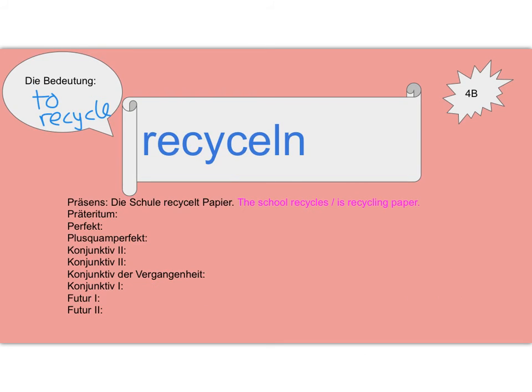Looking at recyceln, to recycle, it doesn't have an en, just the n. So if I take that off, I'm left with the stem, recycle. So the present tense sentence we're given, "Die Schule recycelt Papier." Well, if we're doing indirect speech, we can say "Die Schule sagt," the school says the school recycles paper. We don't know if it's true. Have you seen the recycling truck? So we're going to use indirect speech to report this information.